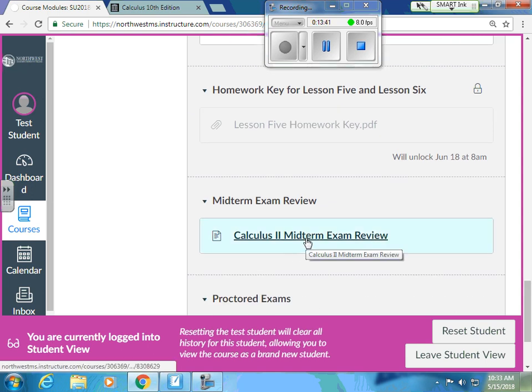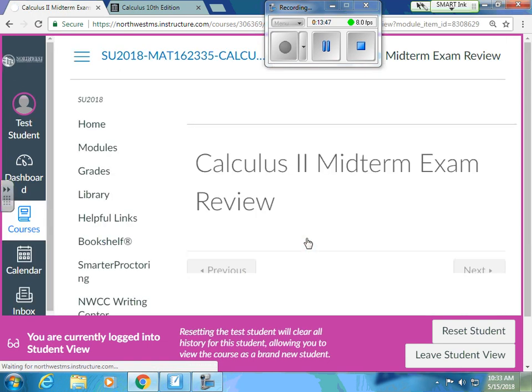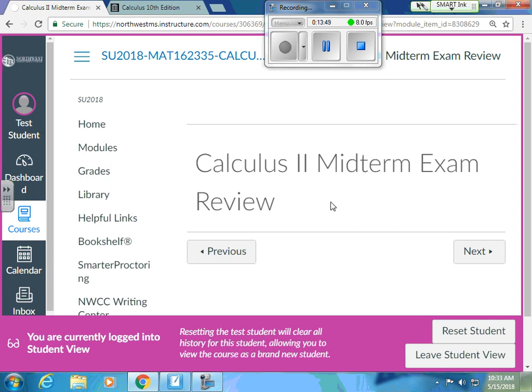I don't have anything in it right now because I haven't gotten that far, but when you get ready, you'll click this and it will show you what formulas, anything that you have to have memorized, or it might tell you, these are the ones I'm giving you. It's not too much that I'm giving you on the midterm. On the final, you'll have several formulas that I will provide you, and I'll let you know which ones you have to memorize and which ones I will provide for you on the exam. For the midterm exam, it's pretty much memorize everything.